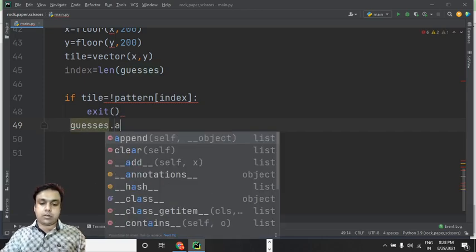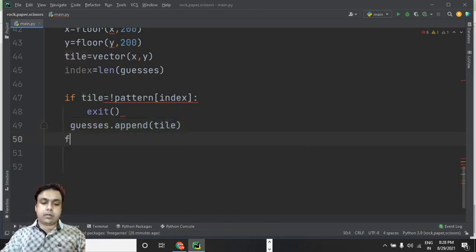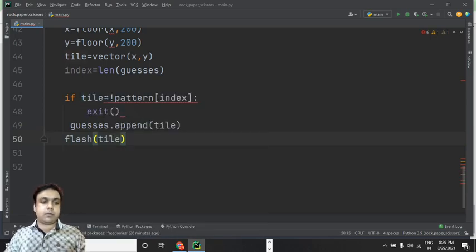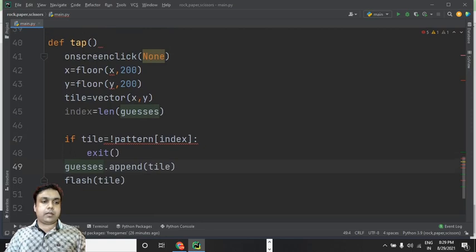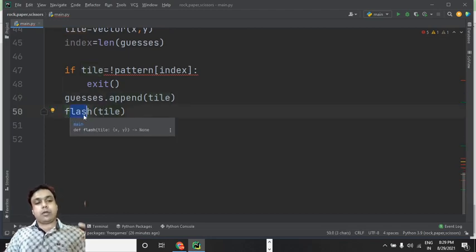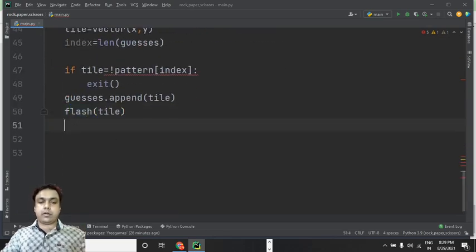Guesses dot append, and here we can append the tile, right, and then flash tile we can use like this. So these two things are outside the if control statement, the way I've put it like this, and they are inside this tap function. Remember this thing. Fine. So flash tile, and what we have done here, we have called this flash function. So it will execute again, and again a pattern will be created by the computer.